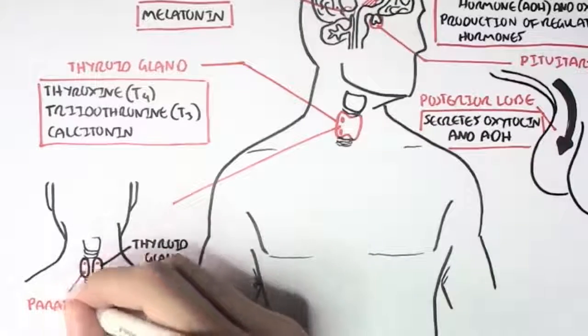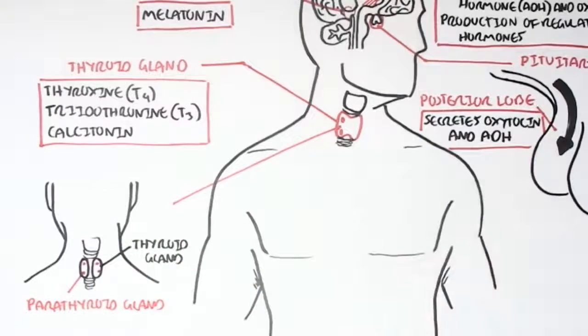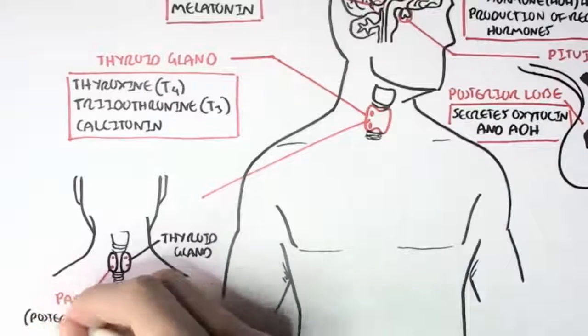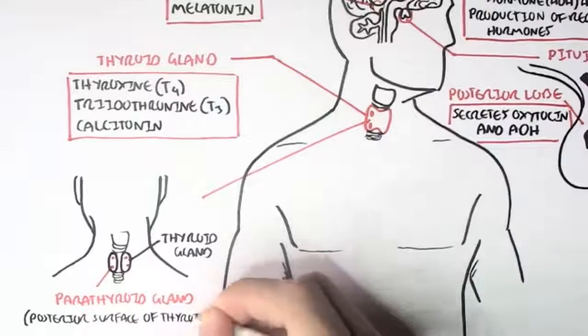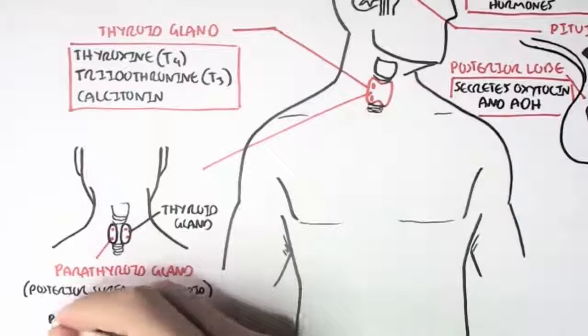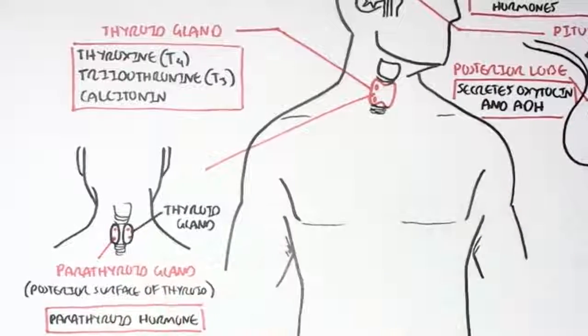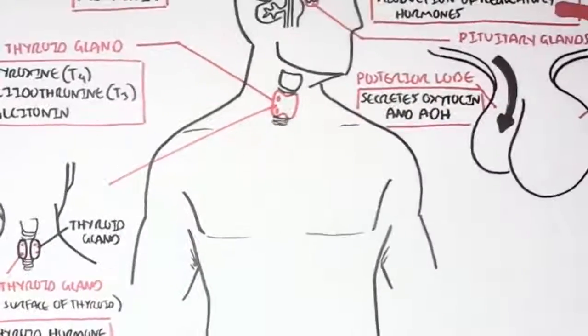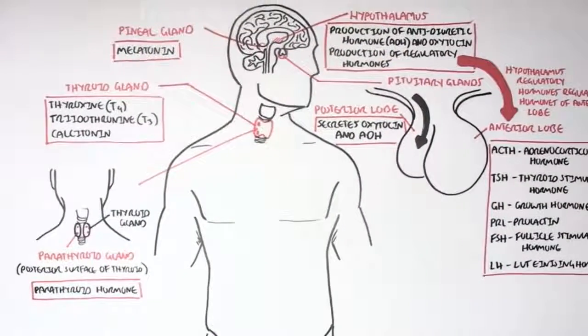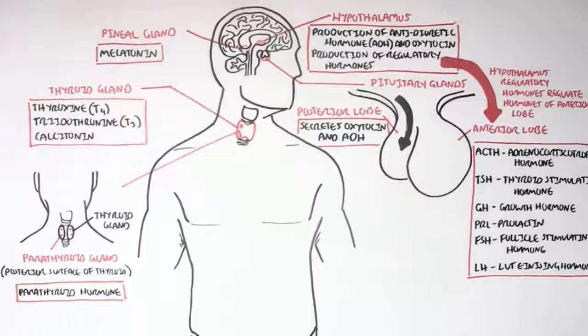These are known as the parathyroid glands. Para isn't a cross, but it's just on it. So there are four parathyroid glands, and these are behind the thyroid gland, and they secrete the hormone parathyroid hormone. Simple enough. Parathyroid hormone is important in the regulation of calcium and phosphate in our blood, in our body.